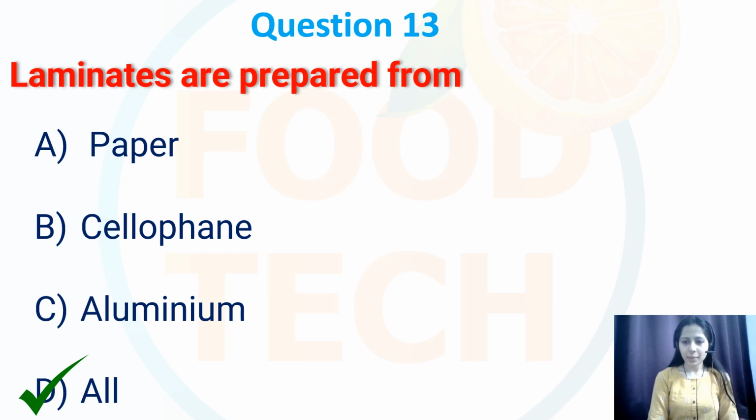So paper laminates typically consist of a layer of paper bonded together with adhesives. Cellophane laminates involve cellophane sheets bonded together or bonded to other materials. And aluminium laminates involve a layer of aluminium foil bonded to other materials. So often these are used for packaging, to provide barrier properties against moisture, oxygen and light.